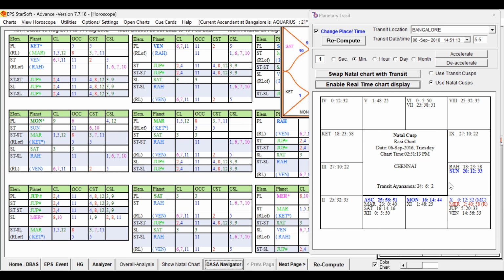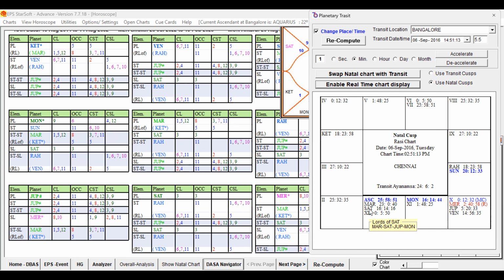Yeah, we can see Venus is in the star of Moon, sub of Jupiter. Venus in the star of Moon is a good key planet, and sub of Jupiter is another good key planet, and Venus is conjoined with Jupiter also. So that Jupiter is also favorable, and Saturn signifies travel abroad. Where is Saturn? Saturn is in the 12th house as per degree in the natal zodiac. In the natal chart, it is there in the 12th house.